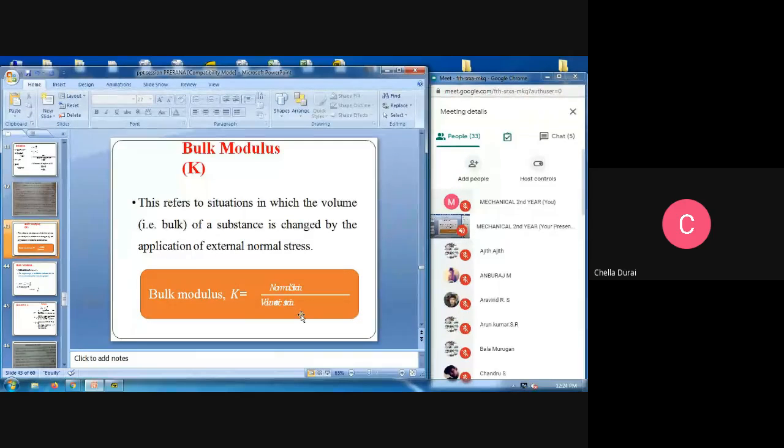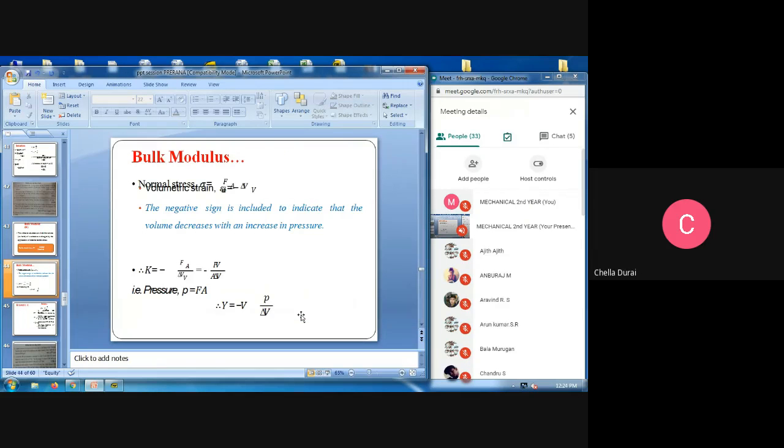Next, we are going for the bulk modulus. This refers to situations in which the volume, that is bulk of a substance, is changed by the application of external normal stress. That is, bulk modulus K is equal to normal stress divided by volumetric strain. That is the bulk modulus.